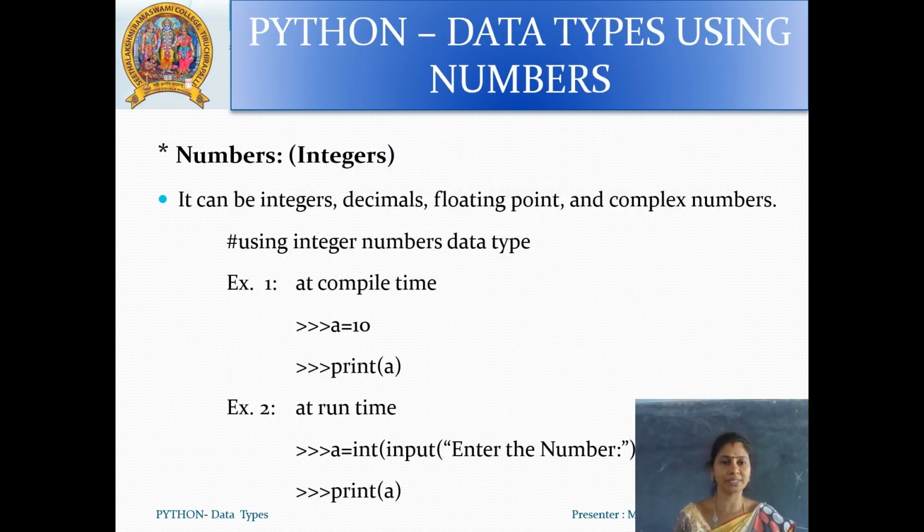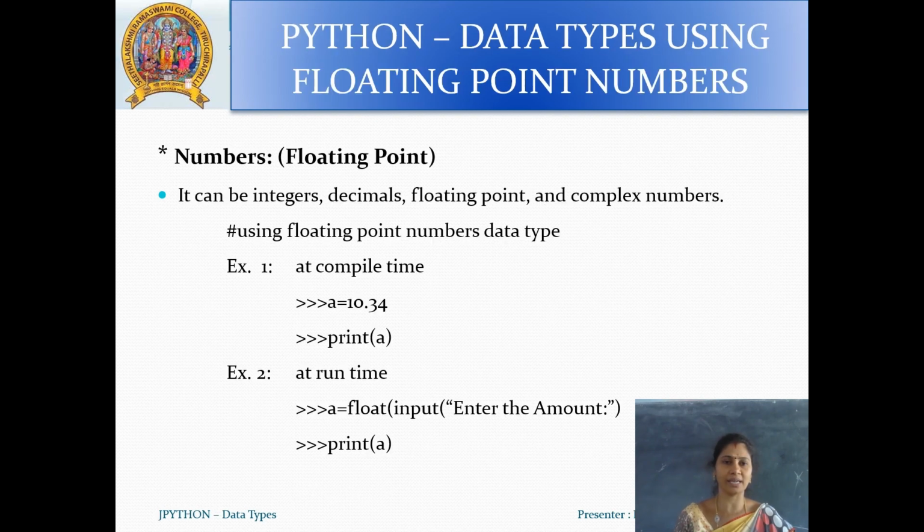Okay, numbers. It can be integers, decimals, floating point, and complex numbers. Using the integer data type, we can work in 2 ways: one is compile time and the next is runtime. At compile time, a is a variable equal to 10. 10 is a value stored in the variable name, and print a. At runtime, a equal to int of input of enter the number, print a.